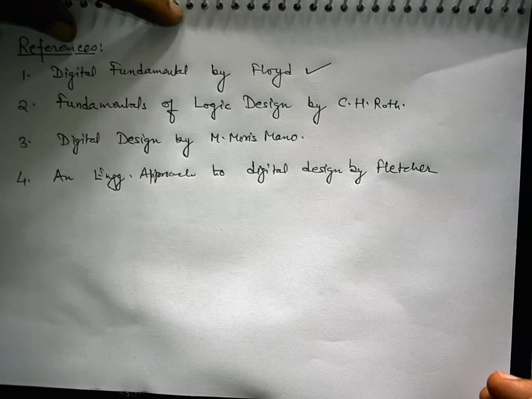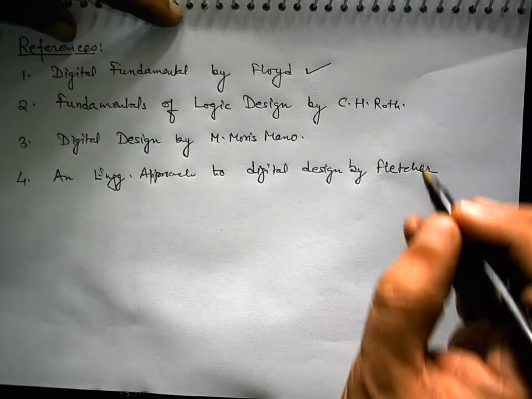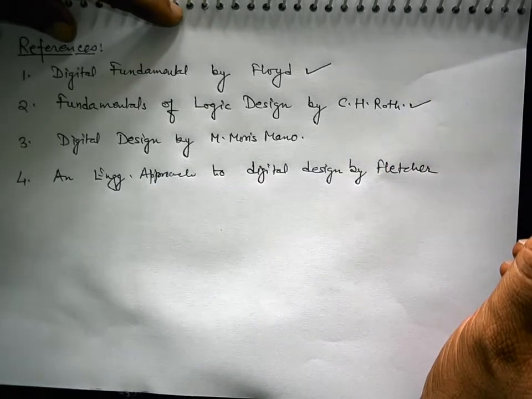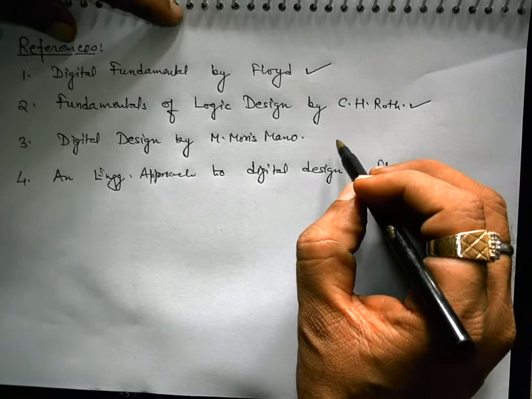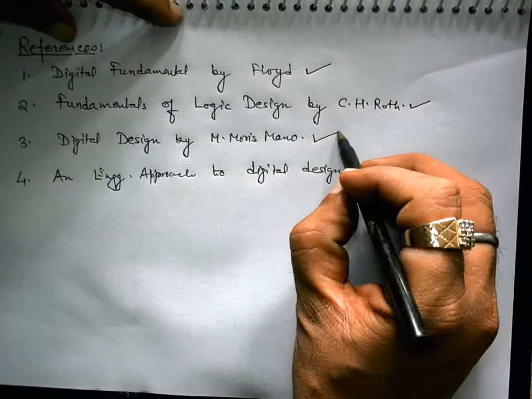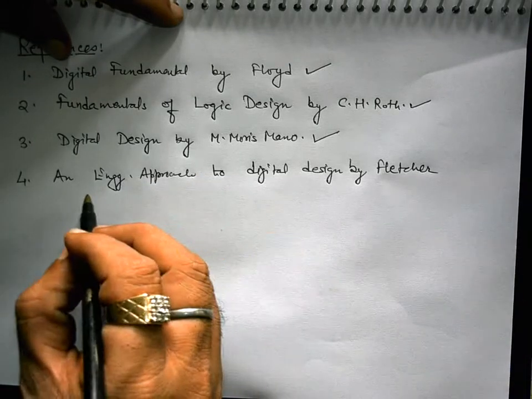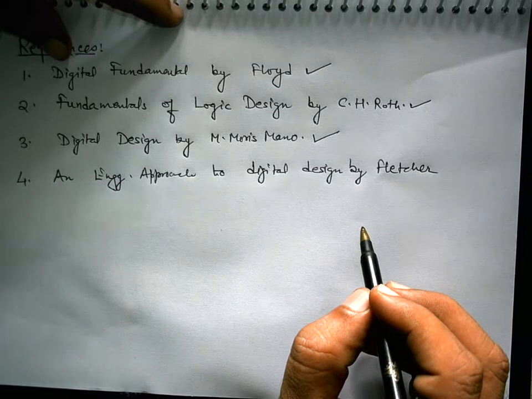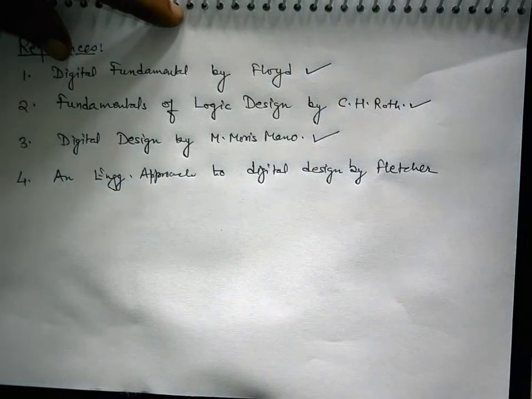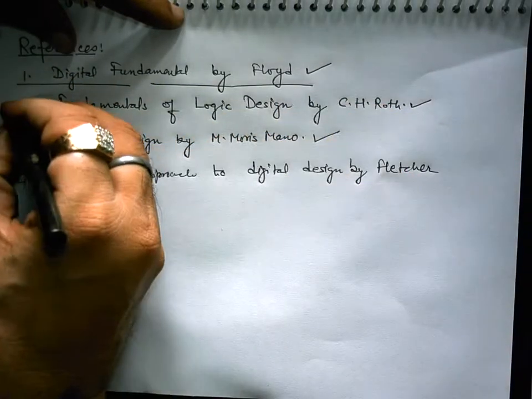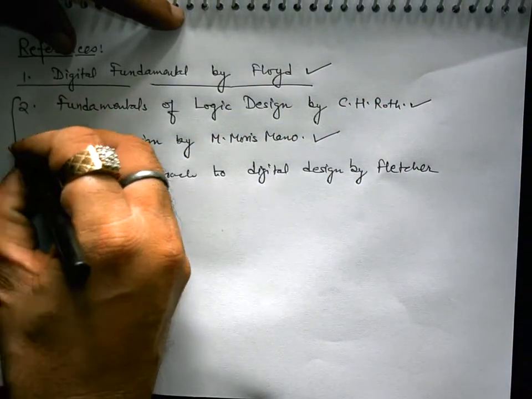The second one is Fundamentals of Logic Design by Charles H. Roth Jr. And the third one is a very famous and very well written book, Digital Design by Morris Mano. There is one more book that you can consult, An Engineering Approach to Digital Design by Fletcher. But those who are at the beginning level of the study of digital electronics, I will recommend this book to go through, and then they can refer to any one of these three.